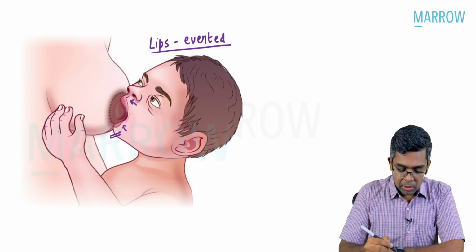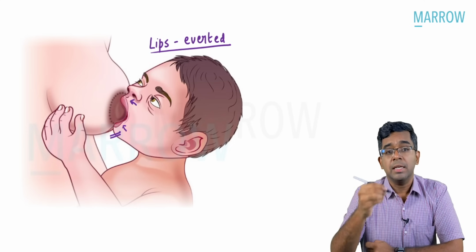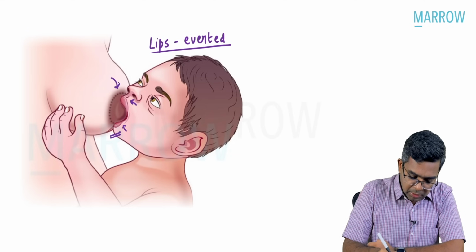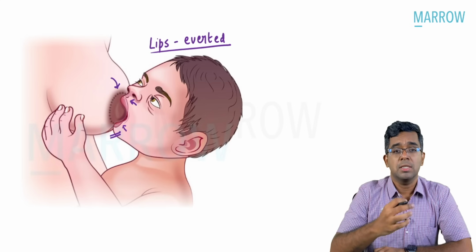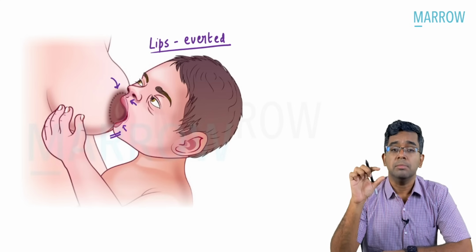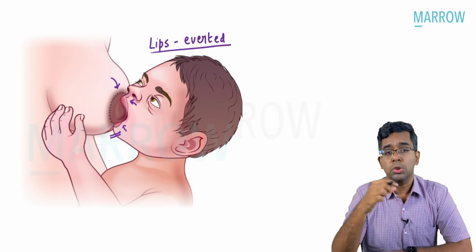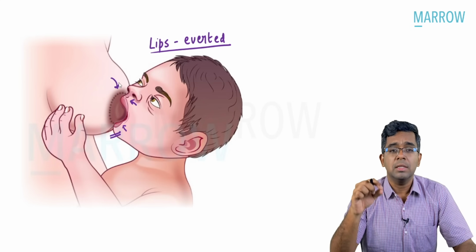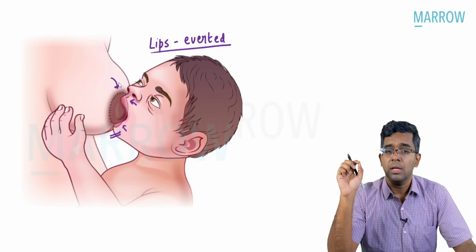Then the last one, look at this. Not only the nipple, the areola also should be inside the baby's mouth, and if at all visible, this part of the areola can be visible. What is that? The upper part of the areola may be visible, but the lower areola should always be inside the baby's mouth. These are all the signs of good attachment or latching.